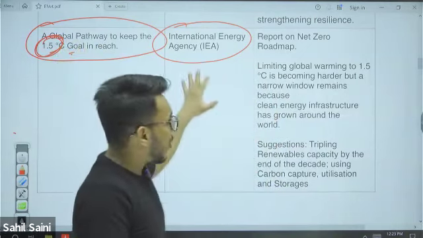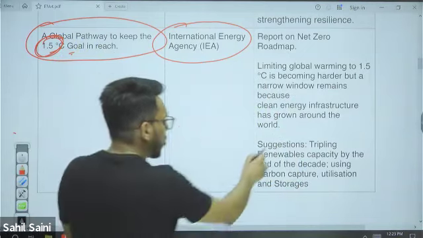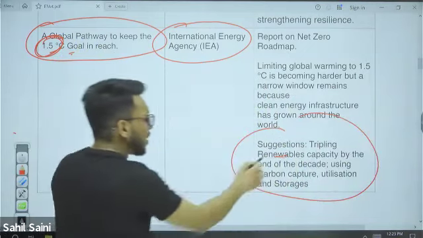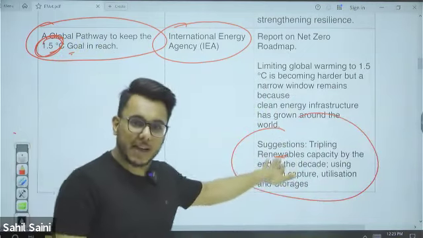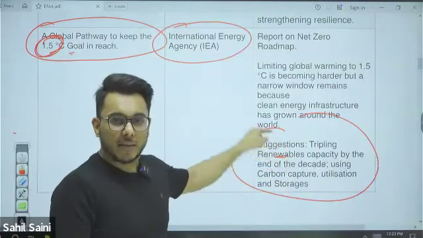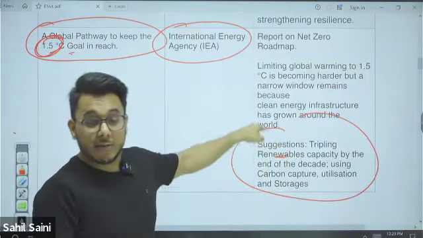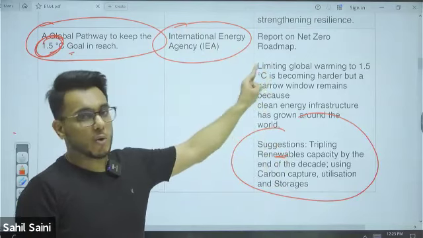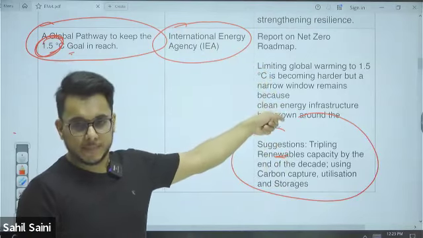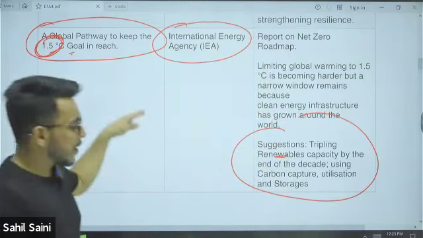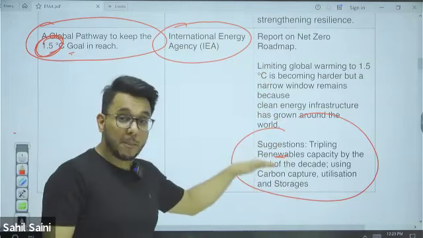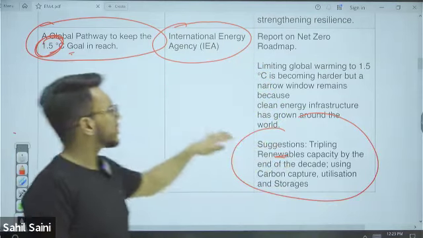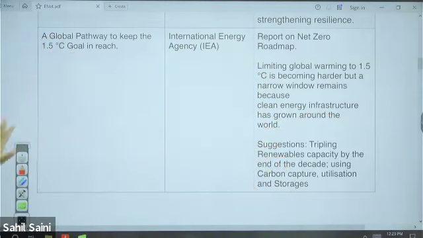This particular report advocates that we need to triple renewable energy capacity by 2030, by the end of this decade. If you remember, on this exact line, there was an energy efficiency pledge that was also proposed in the 2023 COP in Dubai. So they talk about how we need to triple down the renewable energies. Who releases the report? International Energy Agency.